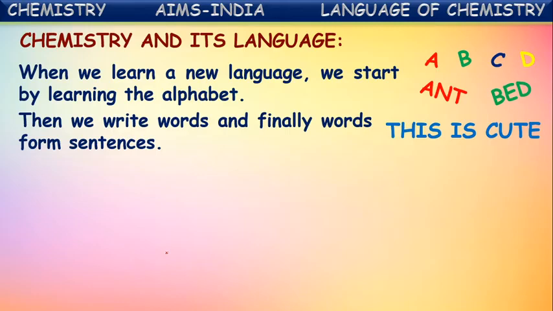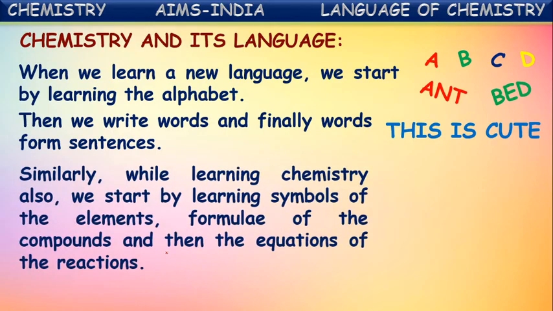In the same way, while learning chemistry also, we start by learning symbols of the elements. First we learn symbols, then formulae of the compounds, and finally we write equations of reactions.